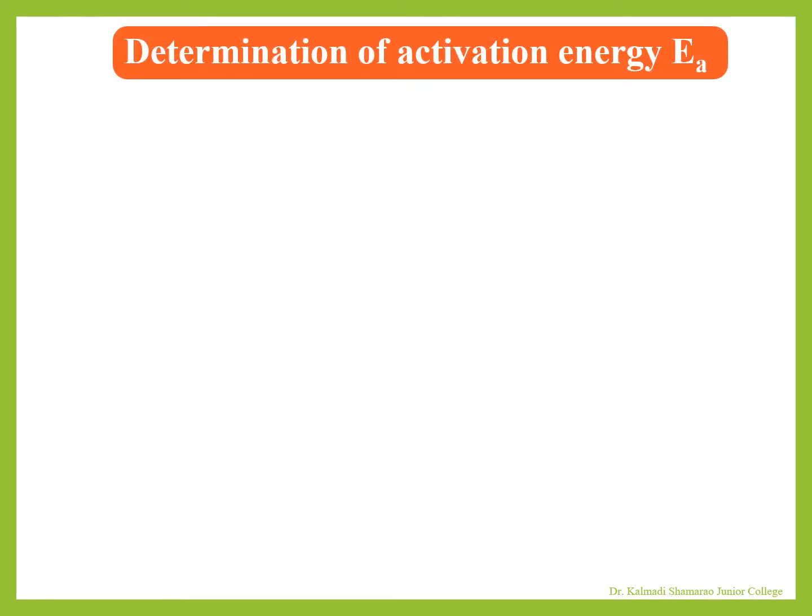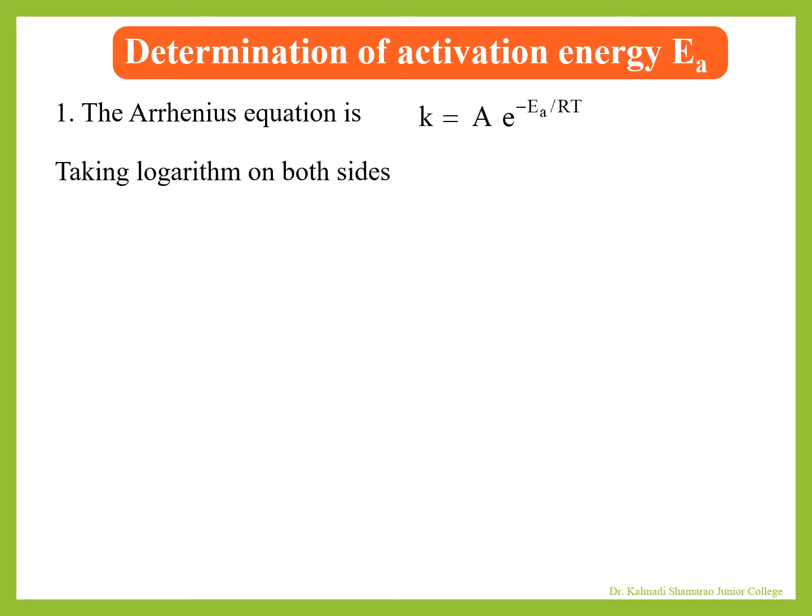Let us see how activation energy EA of a reaction can be determined graphically using the Arrhenius equation. The Arrhenius equation is K = A e^(-EA/RT).